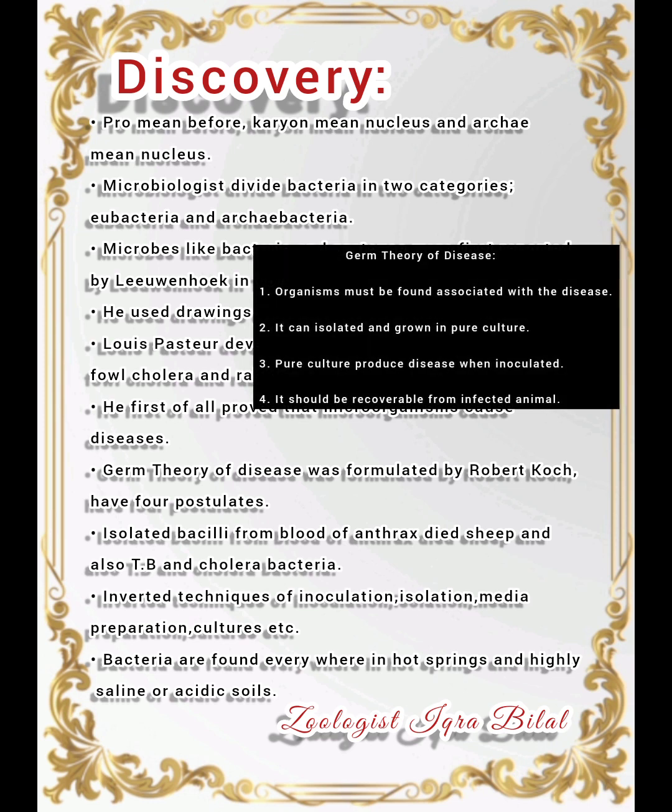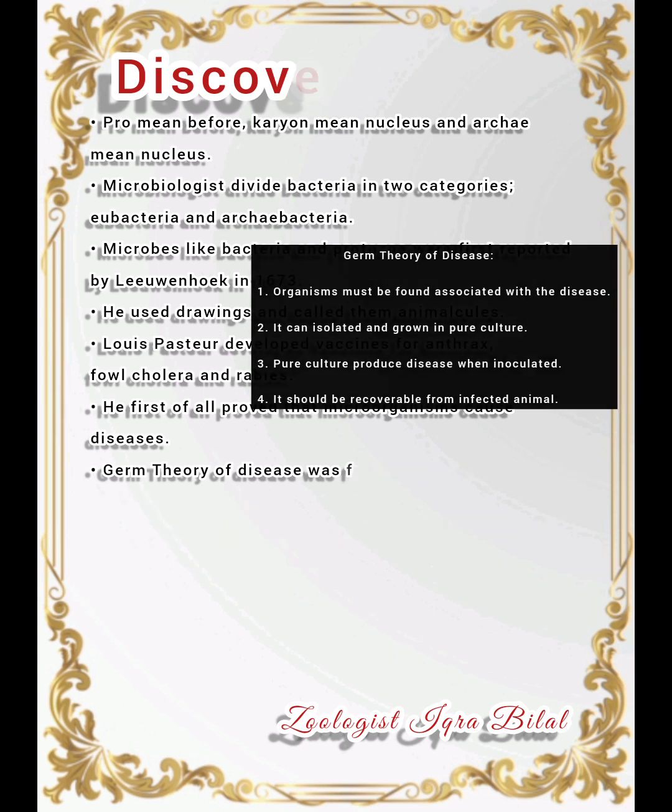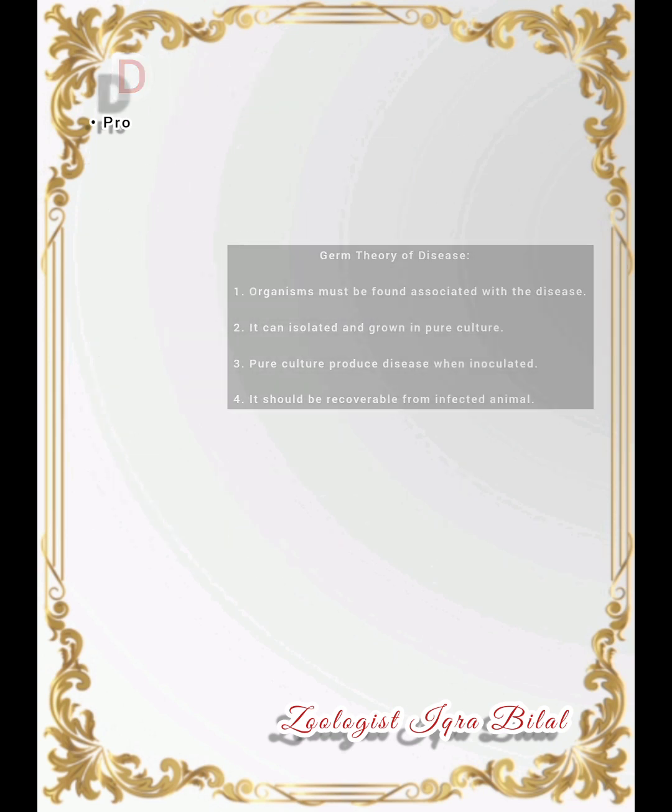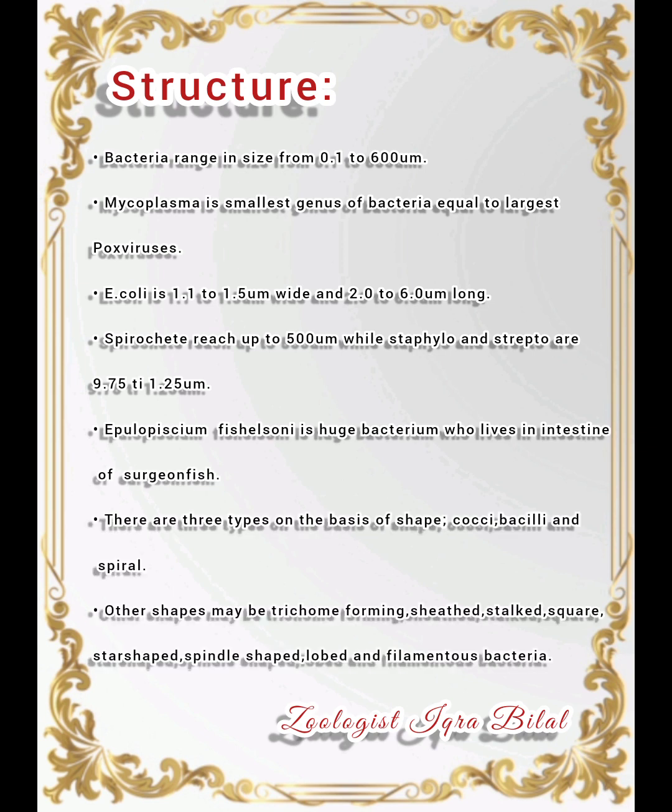Germ theory of disease has 4 points or 4 postulates. So if you want an organism to be declared as germ, it should fulfill all these 4 requirements. Organisms must be found associated with the disease, and if it is associated, it can be isolated and grown in pure culture. This pure culture produces disease when inoculated. It should be recoverable from infected animal. Now, if any organism fulfills all these 4 requirements, that organism can be declared as a germ.